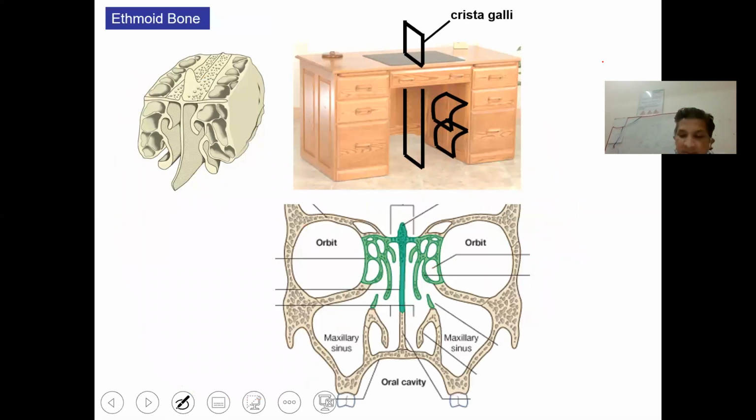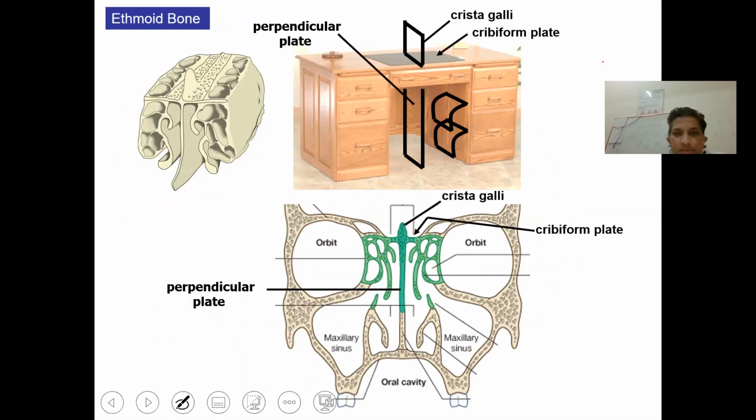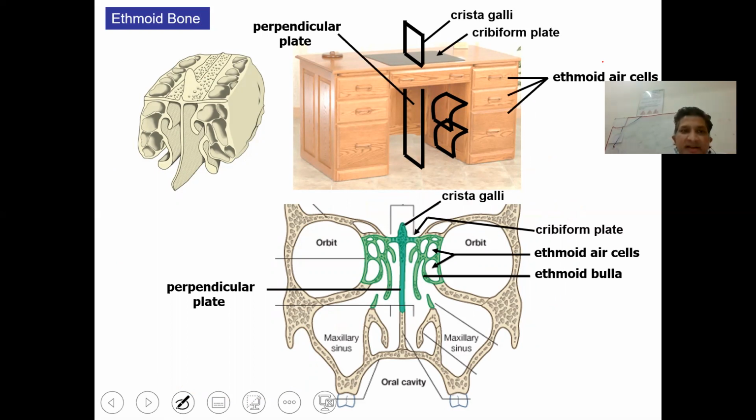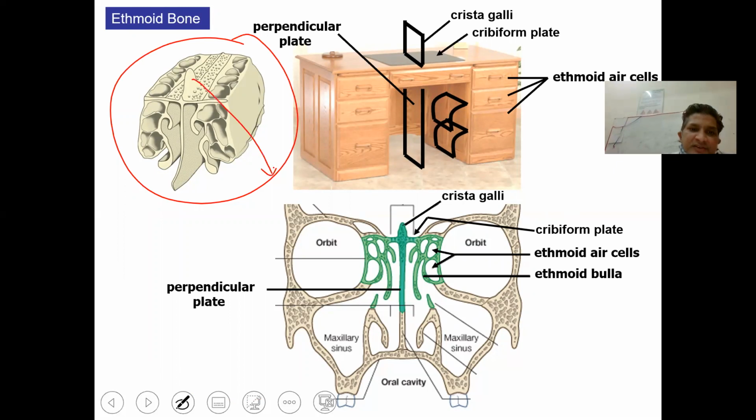This is supposed to be the ethmoidal bone. So this is a schematic diagram of an ethmoidal bone. This will be the crista galli.